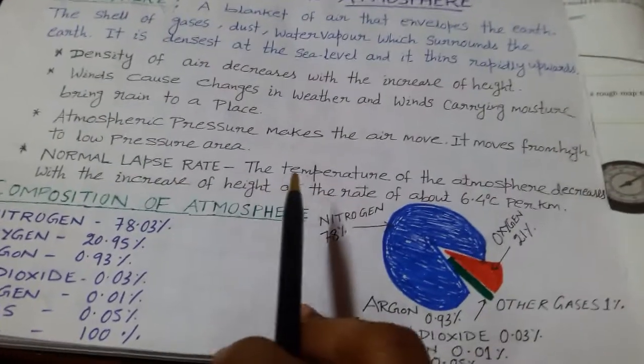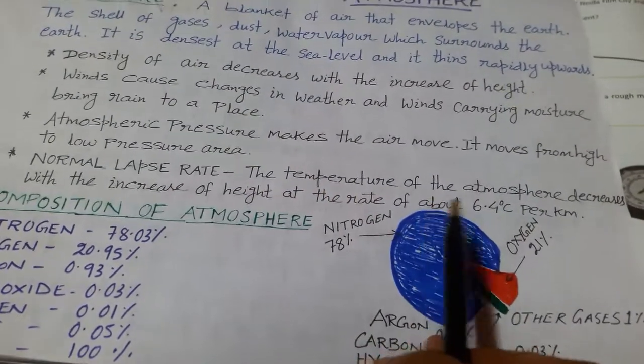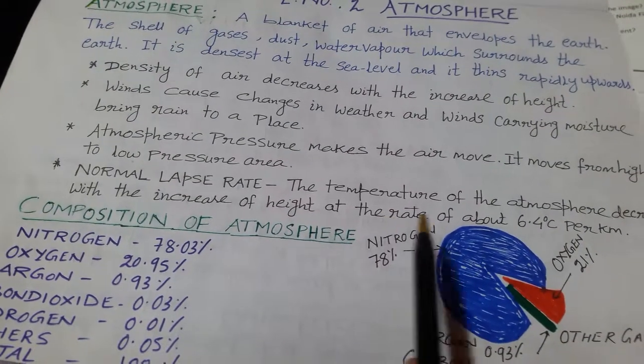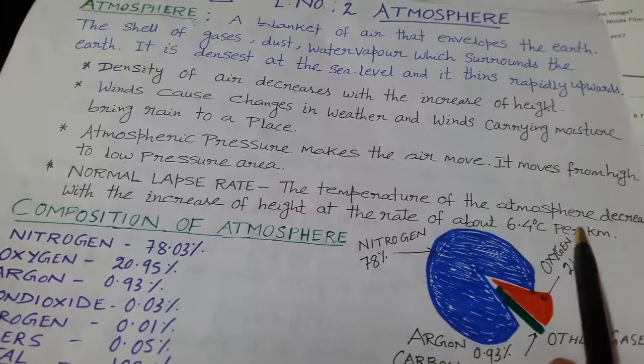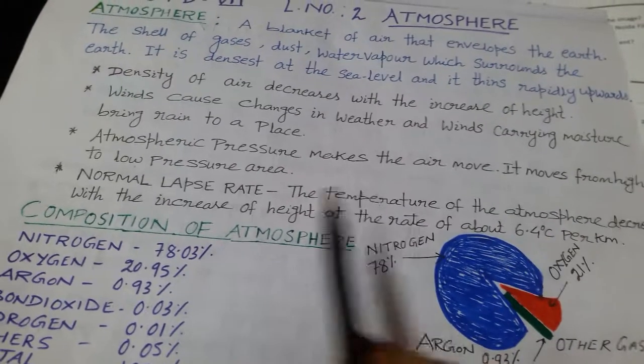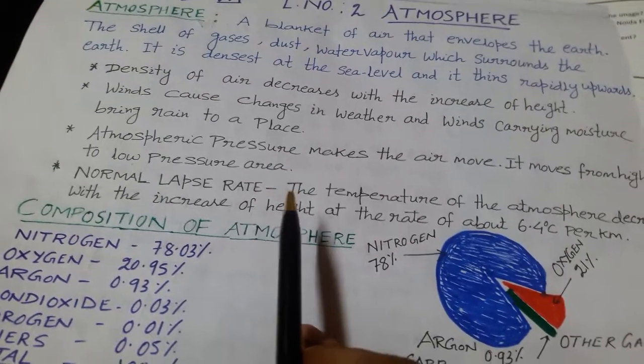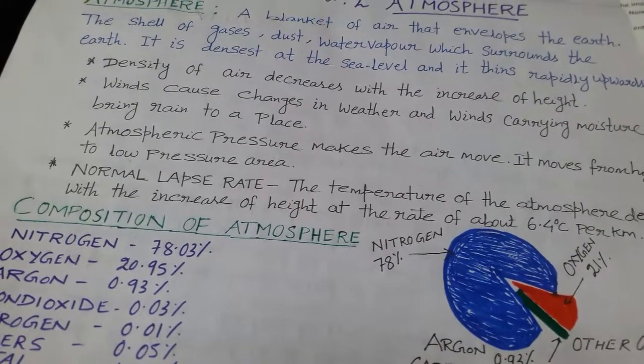Normal lapse rate. The temperature of the atmosphere decreases with the increase of height at the rate of about 6.4 degrees Celsius per kilometer, known as normal lapse rate. Normal lapse rate means decrease of temperature with increase in height.